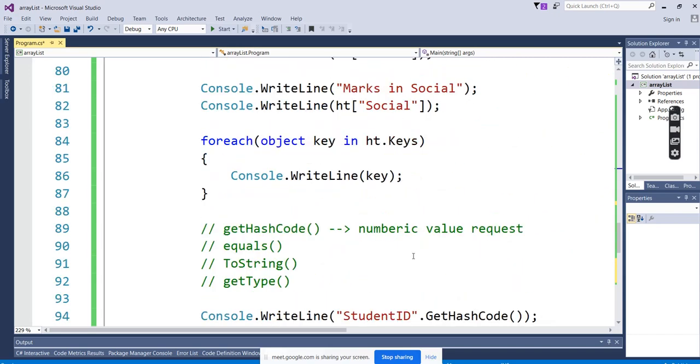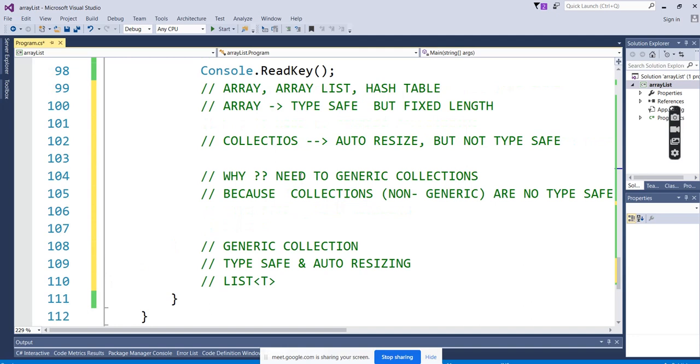So here the purpose is that we are solving the major problem for the arrays and the list. Array is type safe. What I want here is type safe. I want the getter type to be very defined, very strict. I want the getter type to be mentioned: integer getter type, only integer values; string getter type, only string values. I don't want to club all the things.